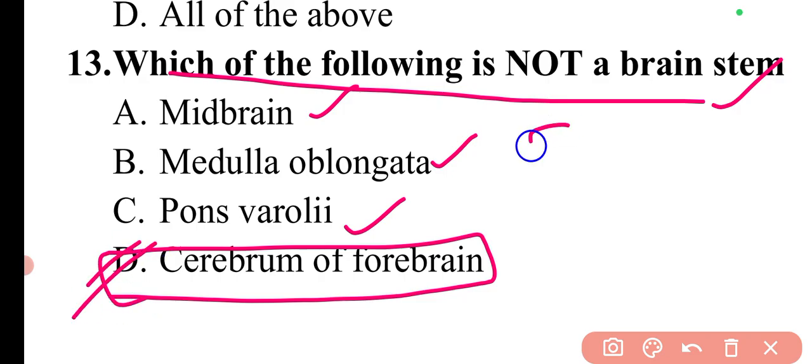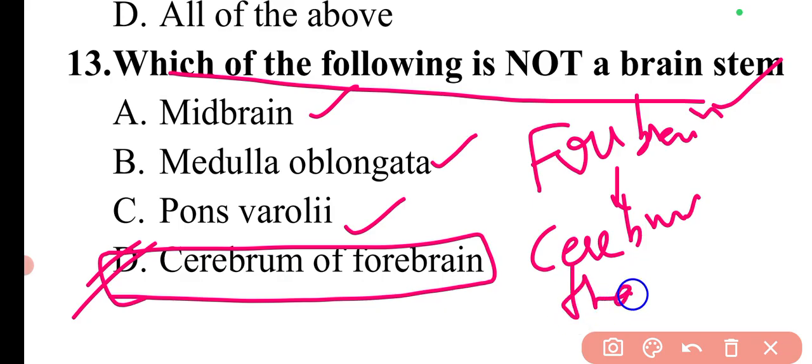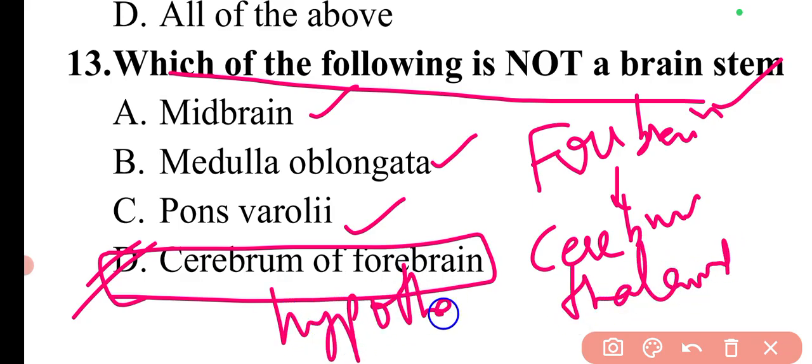Basically the forebrain is the largest part of the brain, which is divided into three parts. These three parts are cerebrum, thalamus, and hypothalamus.